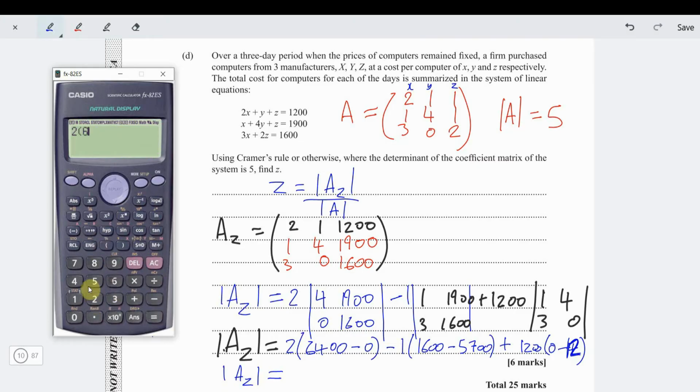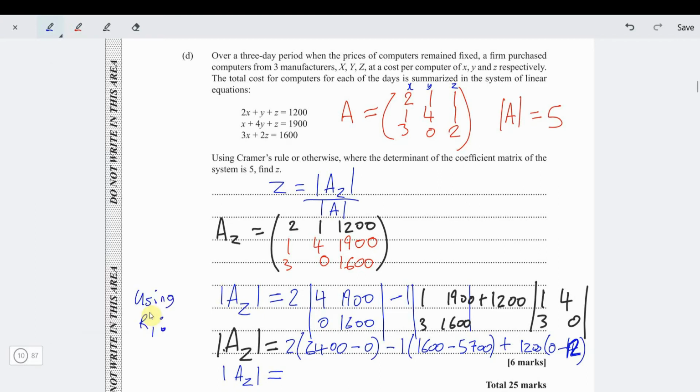So 2 in bracket, 6400 minus 0, close that bracket, minus 1, open another bracket, 1600 minus 5700, close up this bracket, plus 1200 in bracket, 0 minus 12. This is what we do, and we get 2500. So the determinant of AZ is 2500.